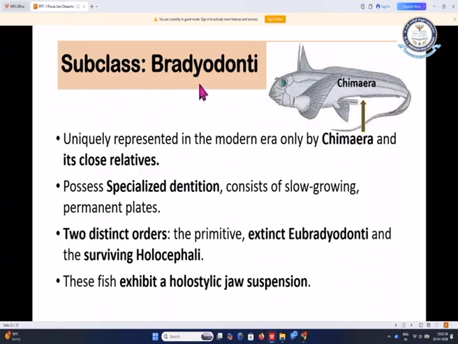Subclass Bradyodonti. This is uniquely represented in the modern era only by a chimera and its close relatives. They possess specialized dentition, consisting of slow growing permanent plates. Two distinct orders are present, that is the primitive extinct Eubradyodonti and the surviving Holocephali. These fish exhibit a holostylic jaw suspension. This is a specific character.